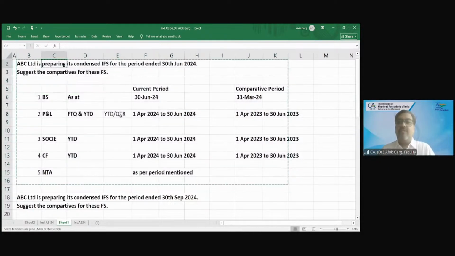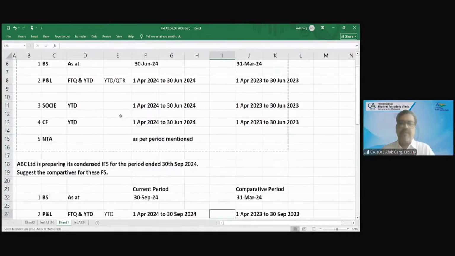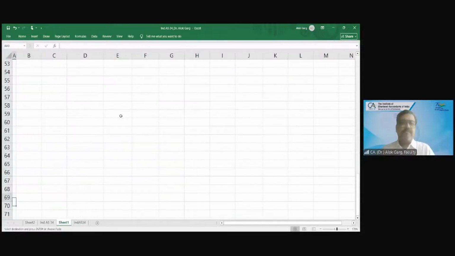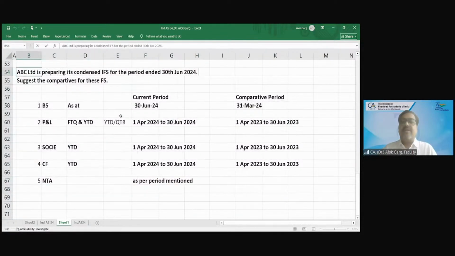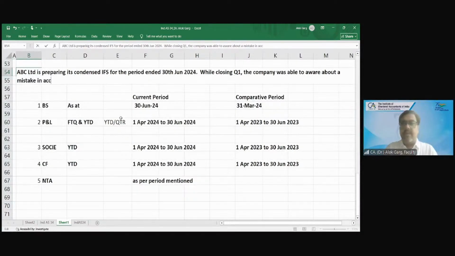What to do? Assuming a company is preparing its condensed IFS for the period ended 30th June 2024. While closing Q1, the company became aware about a mistake in accounting for one of the fixed assets in 2021.